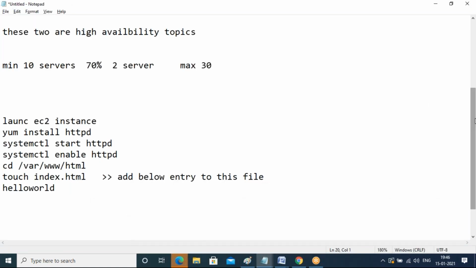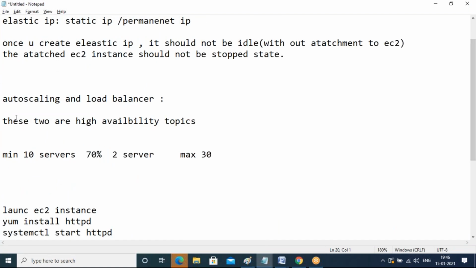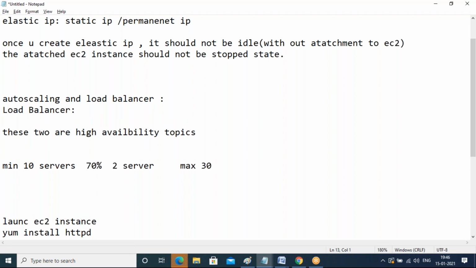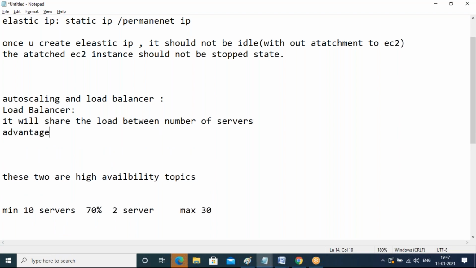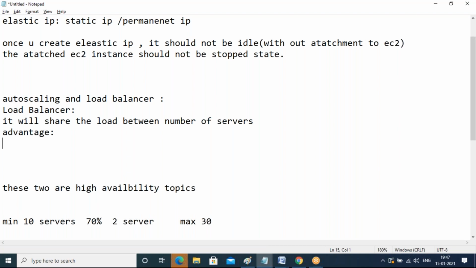Here, what the load balancer will do is share the load between a number of servers, guys. Okay, so what is the advantage? Two advantages.